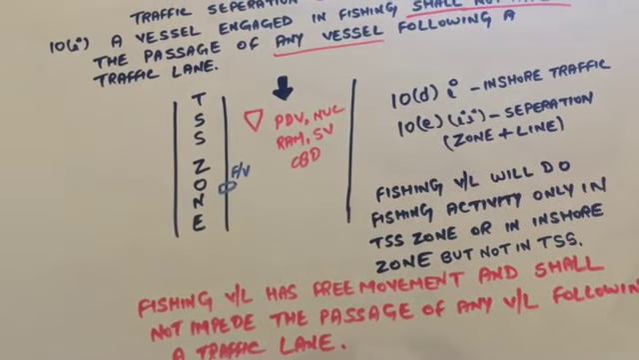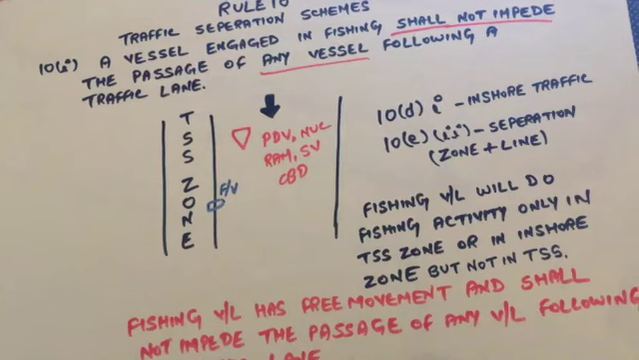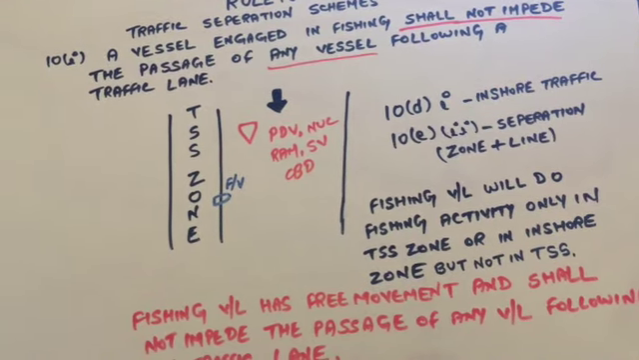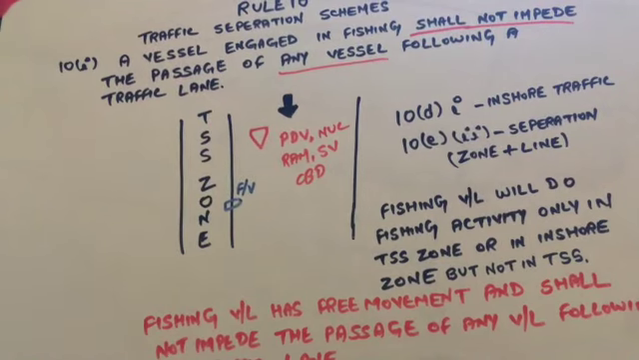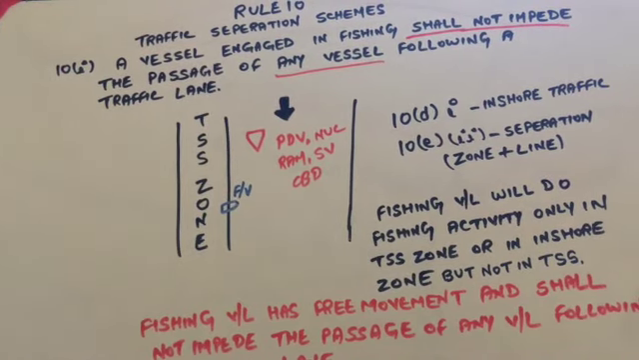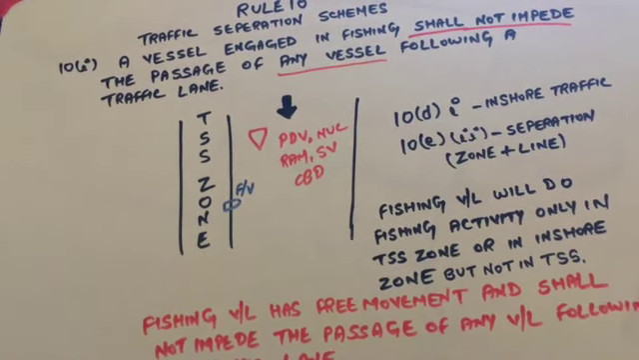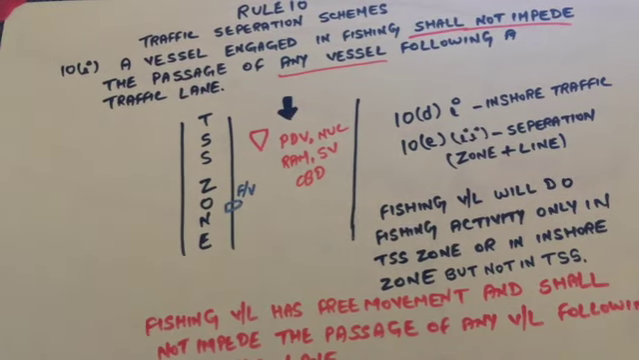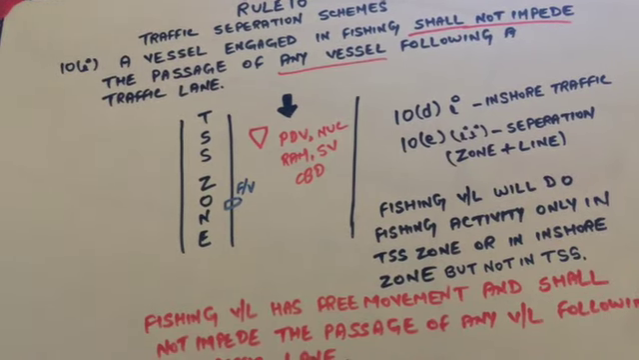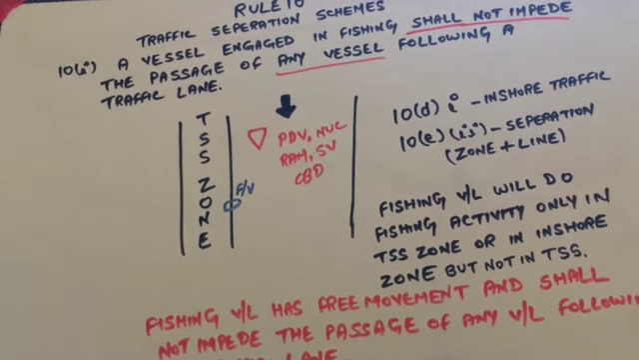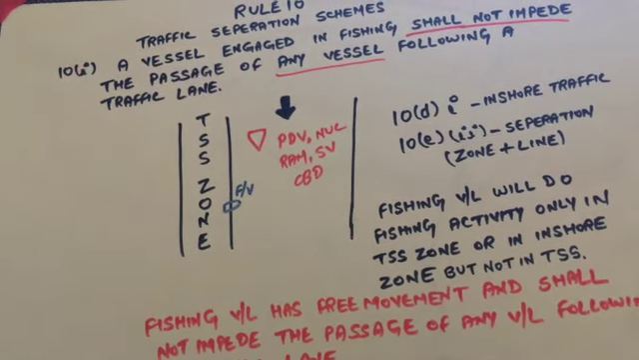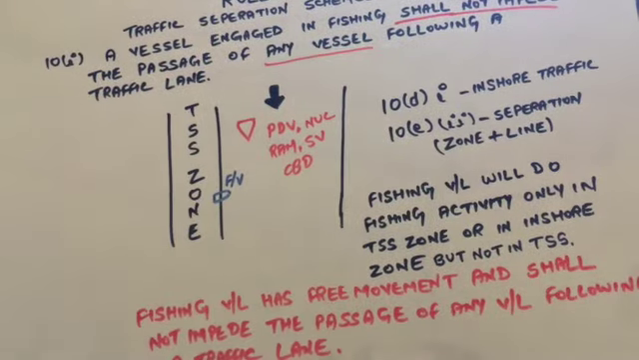If we go to the section of 10D1, the fishing vessel can use the inshore traffic zone, and if we go with 10E2, a fishing vessel can enter a separation line and can be in a separation zone. So the fishing vessel will do fishing activity only in the separation zone or in the inshore traffic zone, but not in the TSS lane.